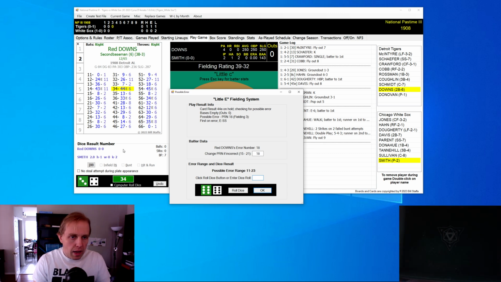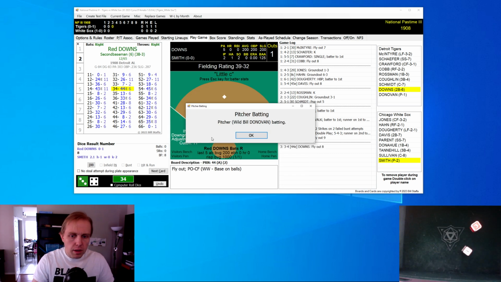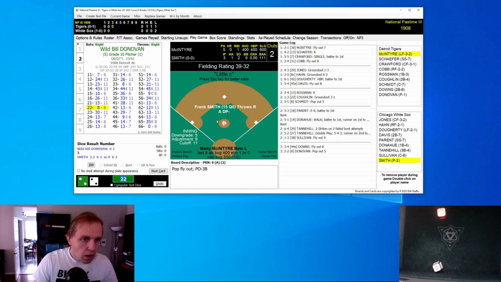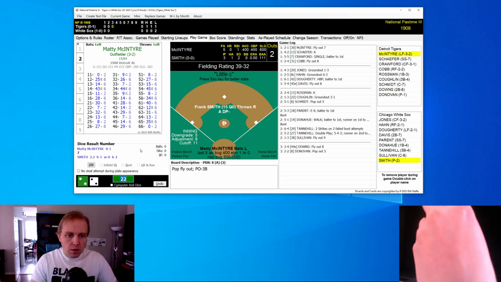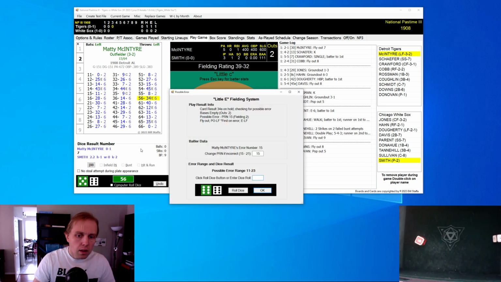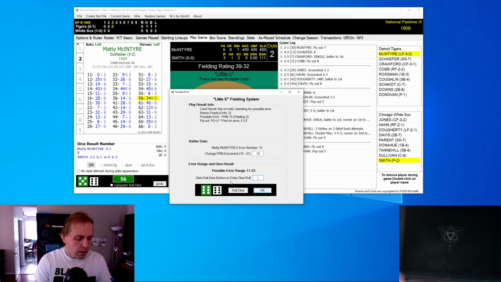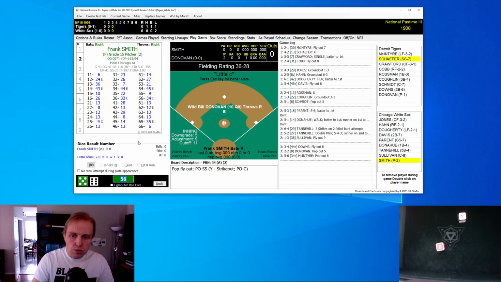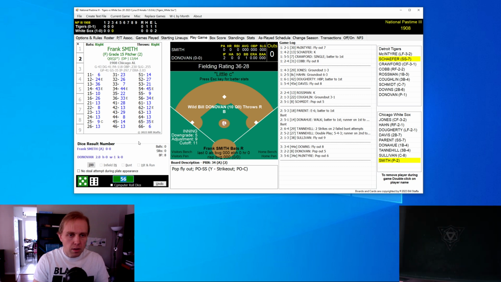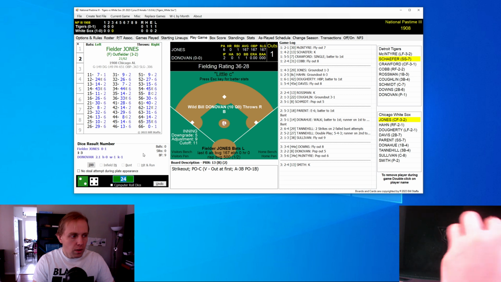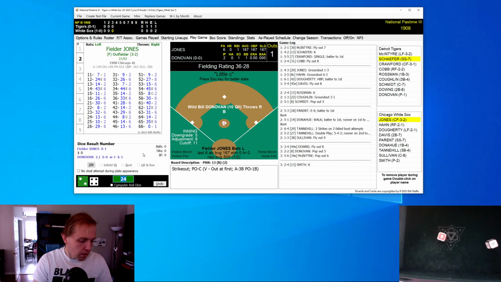And we'll see what happens here with Red Downs at the plate. It's a fly ball to center field, and that's 1 away. Up next is Wild Bill Donovan. His little pop fly to third base, and that's the second out of the inning. And Matty McIntyre next. And he hits a little pop fly to short, and that does it. Frank Smith now, the pitcher, up for Chicago. He strikes out. There's no surprise there.